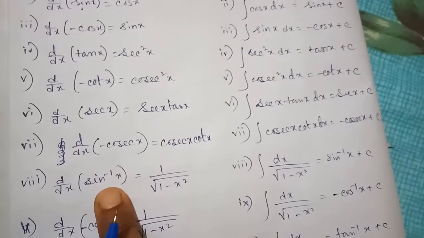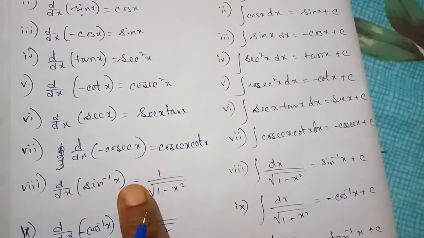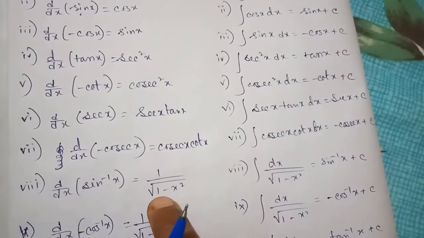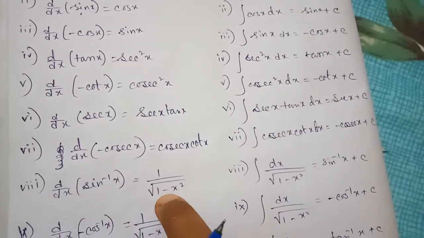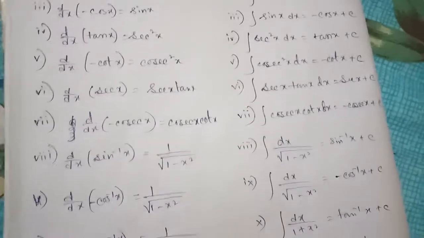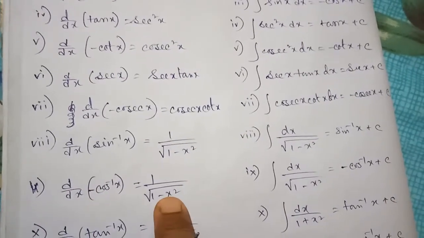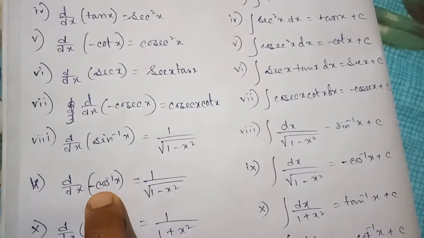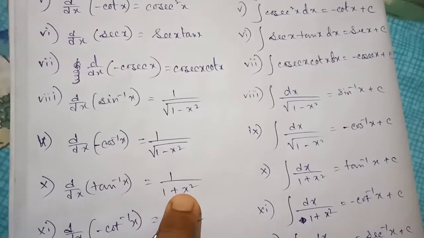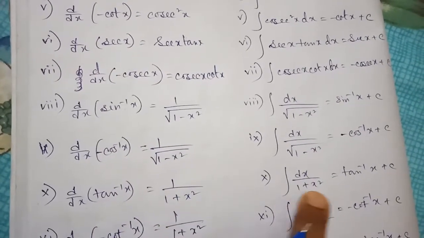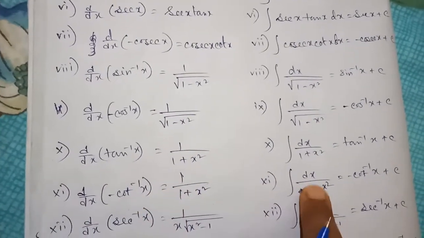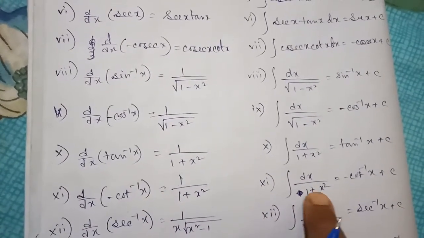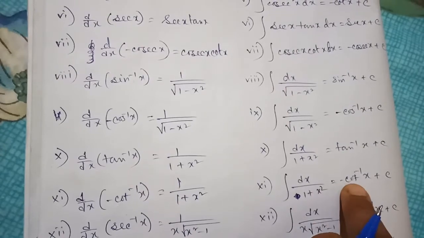The d/dx of sin inverse x equals 1 by root over 1 minus x square. So the opposite one, the integration of this equals sin inverse x. Similarly, the integration of the negative of this will be minus cos inverse x plus c. The integration of 1 by 1 plus x square equals tan inverse x plus c. And the integration of 1 by 1 plus x square with a negative sign equals minus cot inverse x plus c.